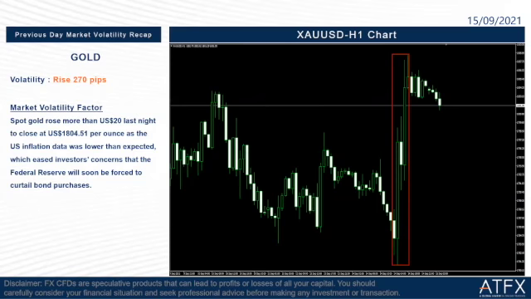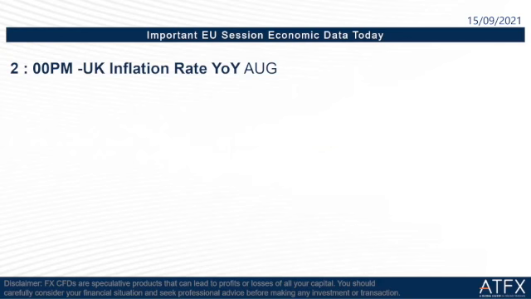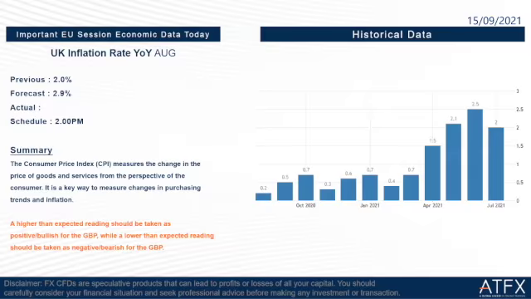Okay, so we go to the next part, which important economic data we have to focus on today. When it comes to the EU section, we have to focus on UK inflation rate year on year, August. So the previous is 2%, the forecast is 2.9%, and the data release time is at 2 o'clock later. A higher than expected reading should be taken as positive for the GBP, while a lower than expected reading should be taken as negative for the GBP.